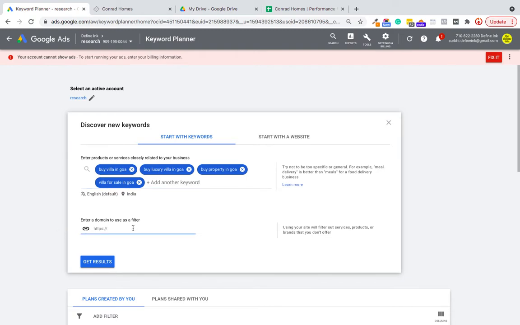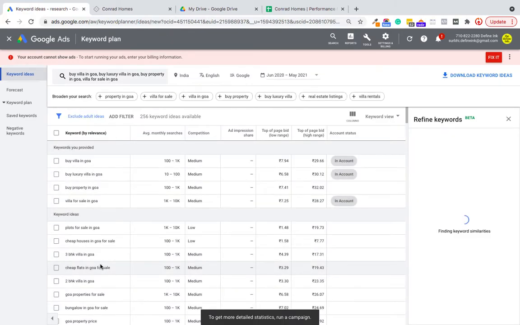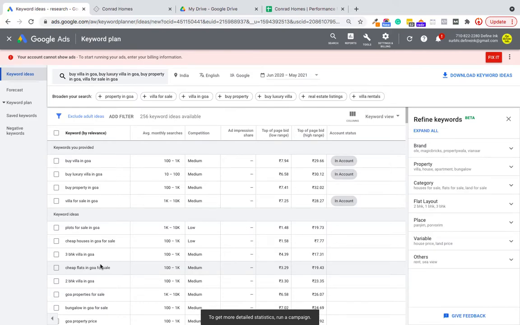Right now, I'm not putting up a website here. Why? Because we are just targeting villa-based keywords and not flats or apartments. So I'm just manually entering these and getting results. So here I have some results which say this particular search query, the keyword "buy villa in Goa," has an average of 100 to 1000 searches from India.